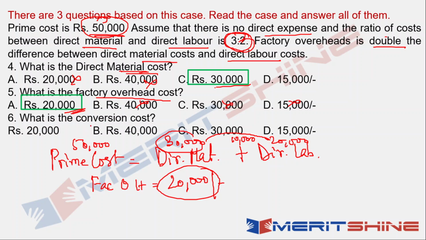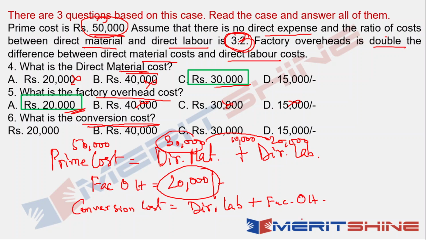Now there is a question that asks, what is the conversion cost? Now what is conversion cost? Understand this very clearly, this is an important concept. Conversion cost is nothing but direct labor plus factory overhead.